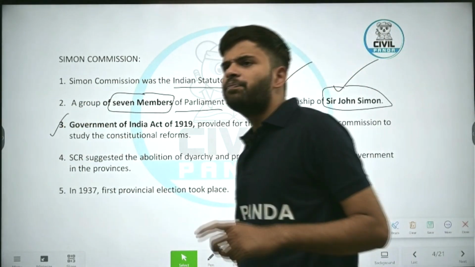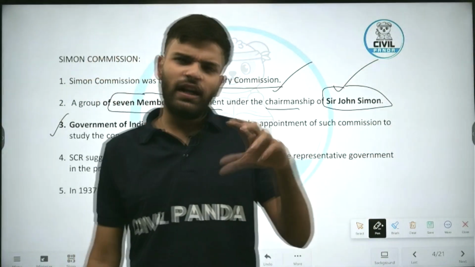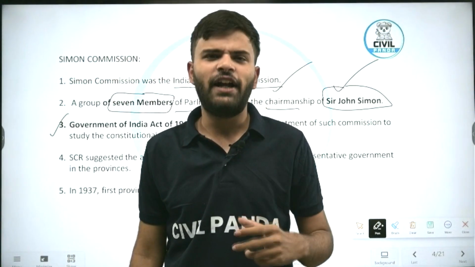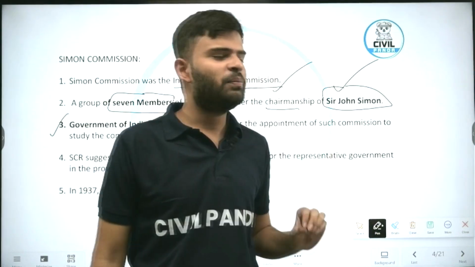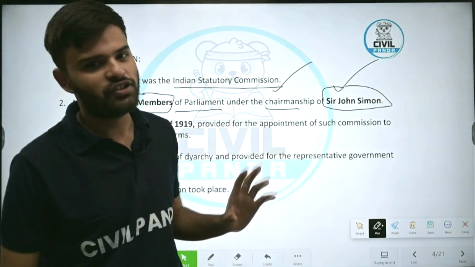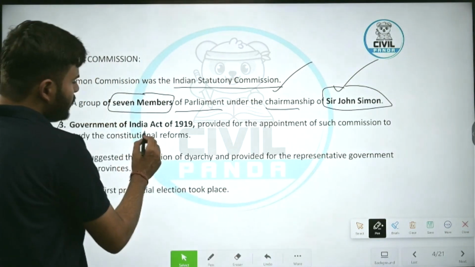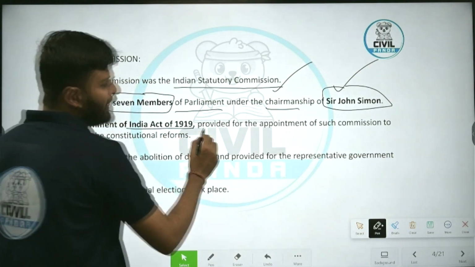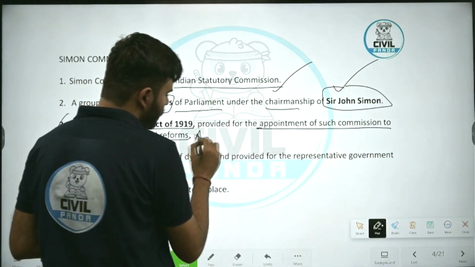The Act said that we are implementing this act, and after 10 years we will form a commission and send it in order to know how the work is going, whether it is going right or not, basically to check the functioning of constitutional reforms in India. The Government of India Act 1919 provided for the appointment of such a commission to study the constitutional reforms.